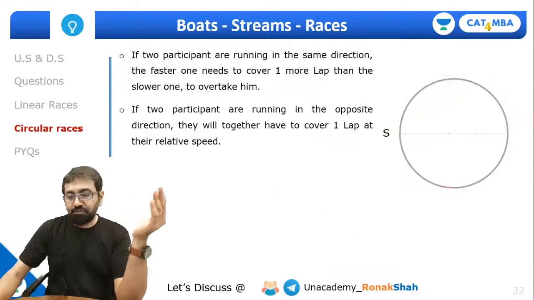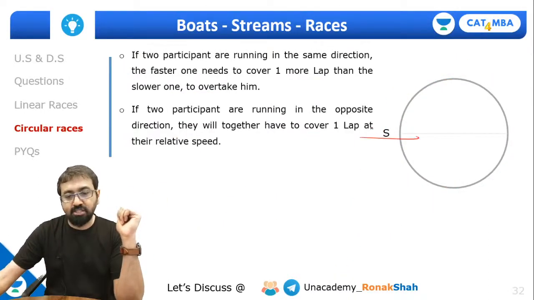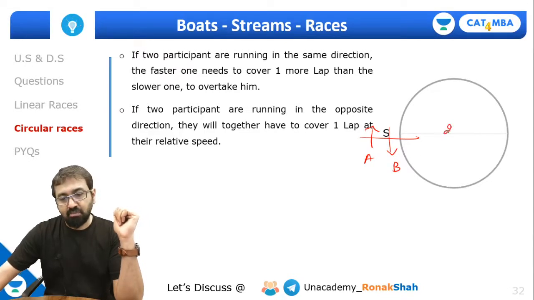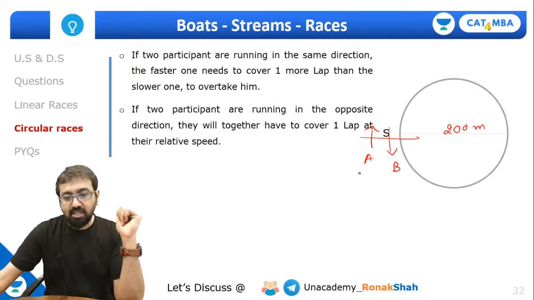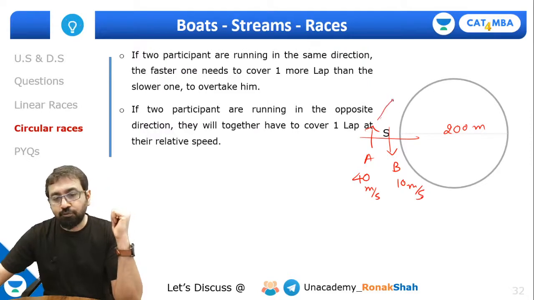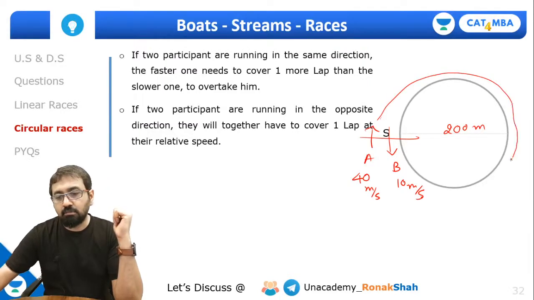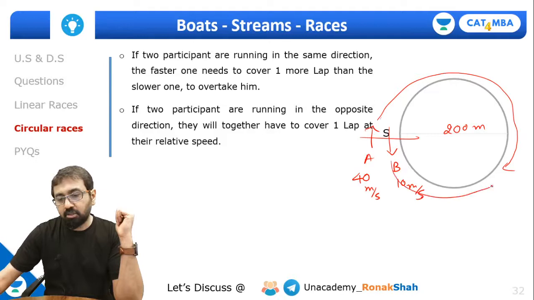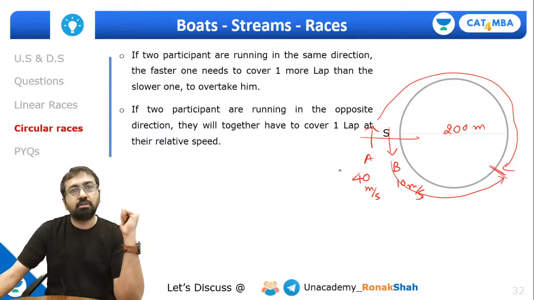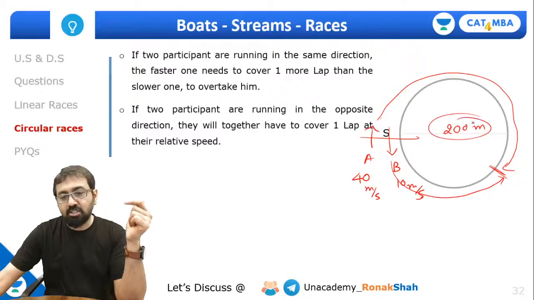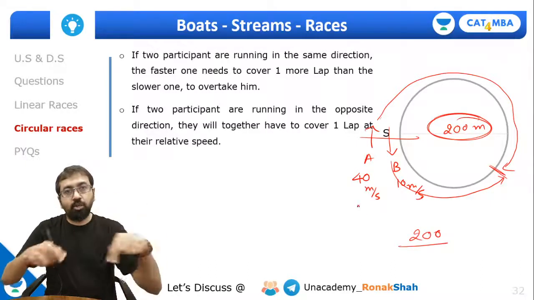Now guys, if they are running in opposite direction, so for example, A is running in this direction, B is running in this direction. 200 meter distance, let's take this is 40 meter per second and this is 10 meter per second. So when will they meet? So of course A will come like this, while B will go from here and they'll meet somewhere over here, right? So together they have traveled this 200 meter distance. At what speed? At the relative speed, because they are going in opposite direction.